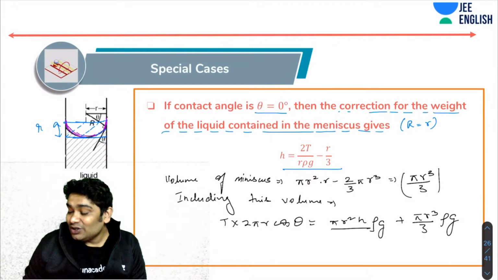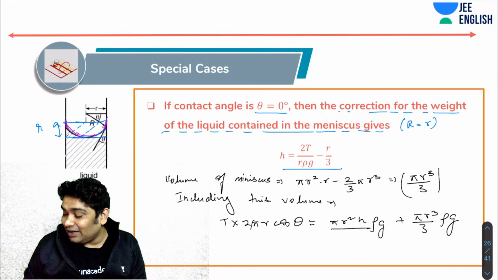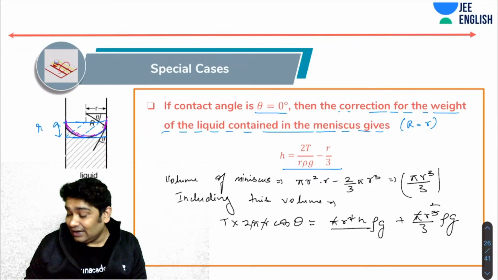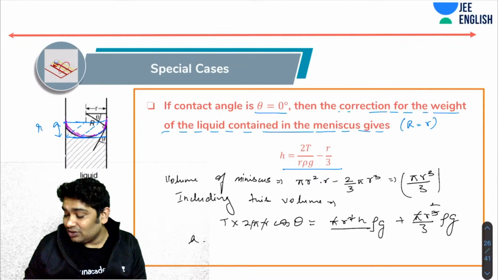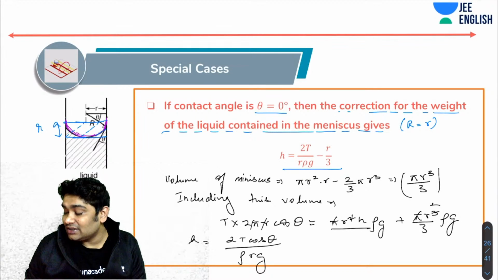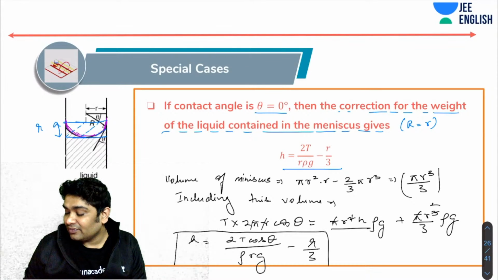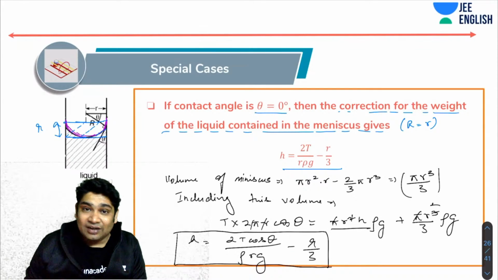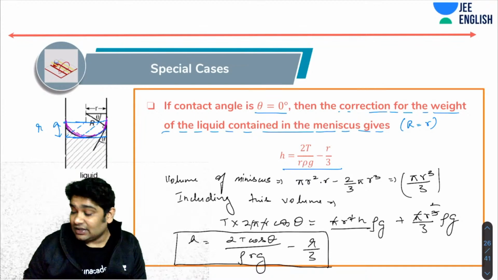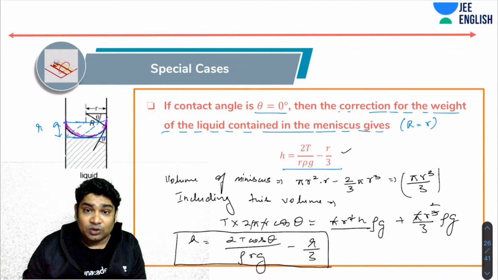So again, pi r cancels, and now you will realize h comes out to be 2T cos theta over rho r g minus r by 3. So if you include the volume of the liquid in the meniscus, you have this correction, where the height reduces by r by 3, where r is the radius of the tube.